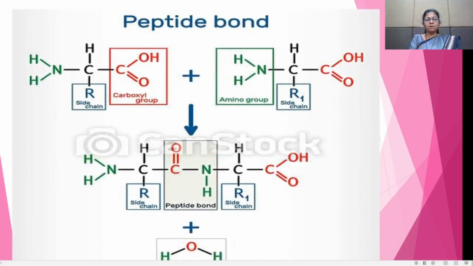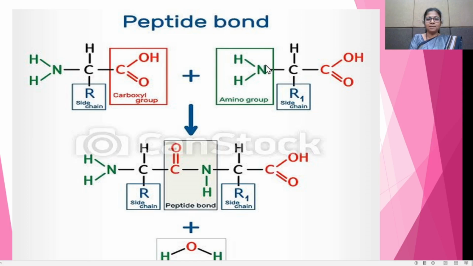Now see the formation of the peptide bond. Proteins are polypeptides; proteins have the peptide linkage. Then how is the peptide linkage formed in the alpha amino acids? These are the alpha amino acids, which contain the amino group, side chain and the carboxylic group.